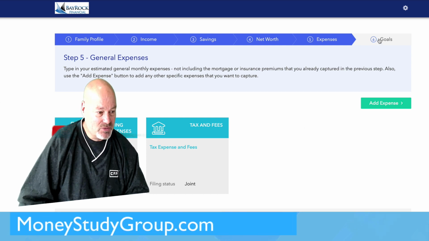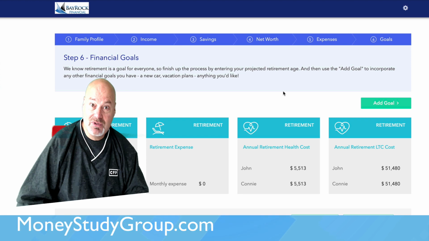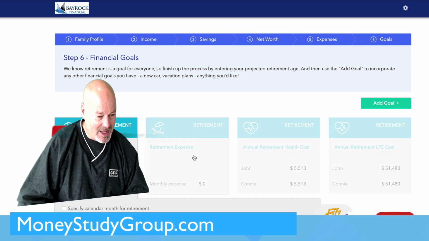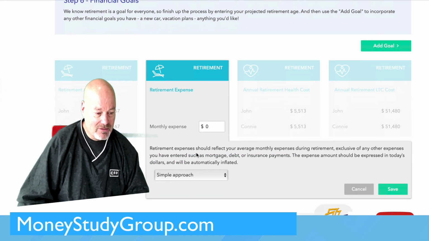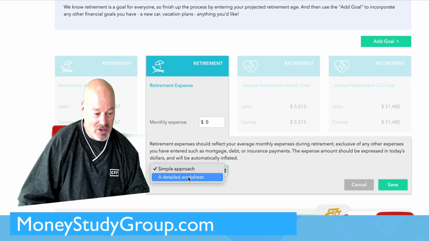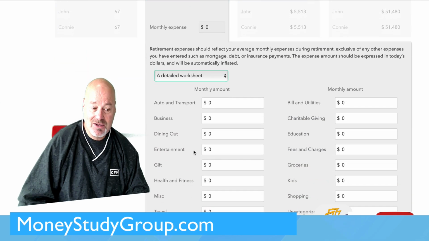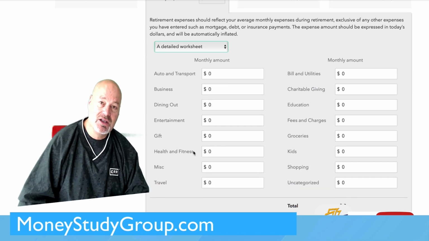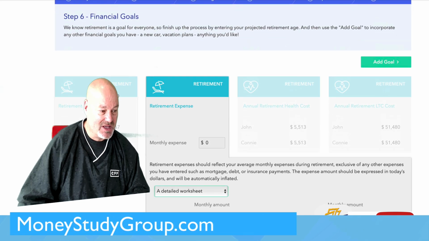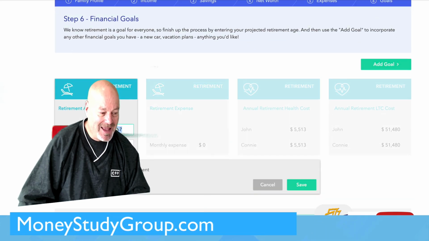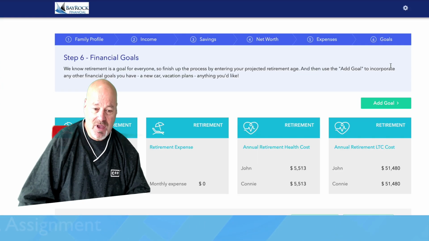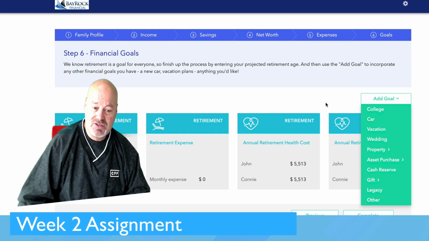So now you're done with expenses, you go to goals. This is a really important piece of the puzzle. Think about the goals. When do you want to retire? And you don't have to work on this right now. You could put in a detailed worksheet for how much it's going to cost for you to retire, but you don't need to do that. That's not required in this assignment. But do put in the age that you want to be when you retire. And if you have any other goals you want to add, this is where you would do it.